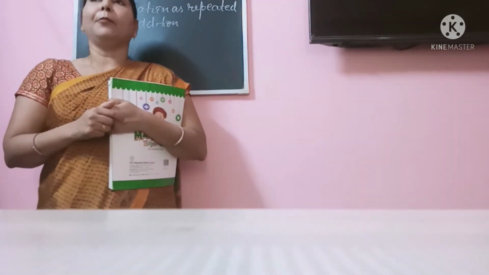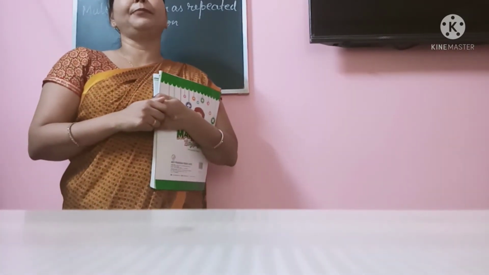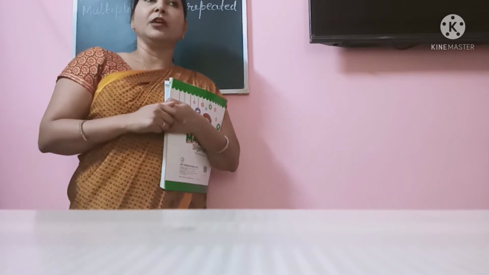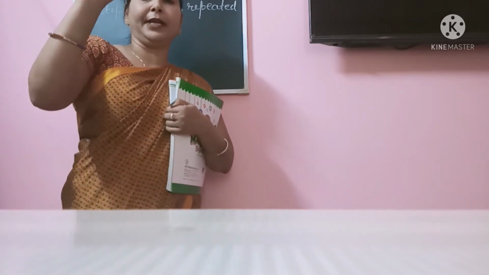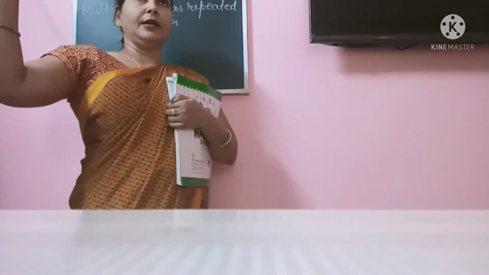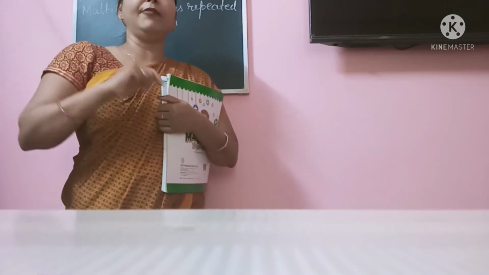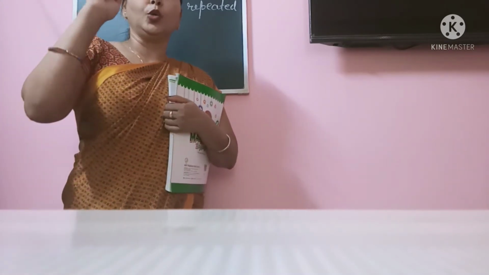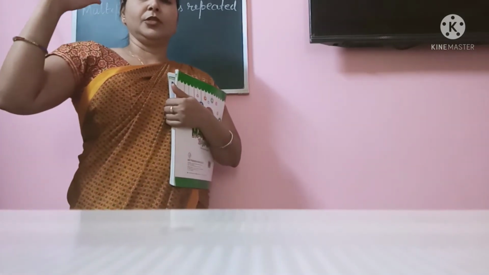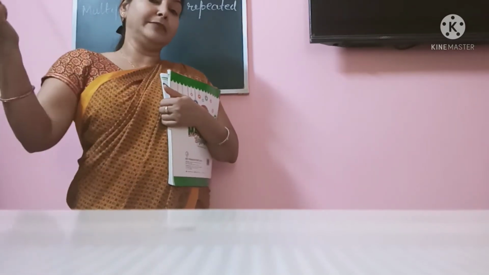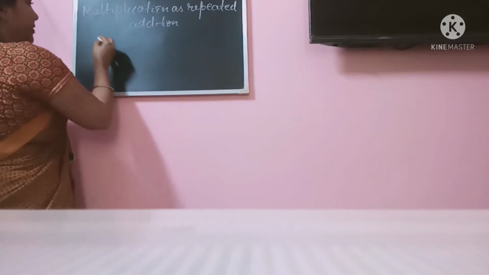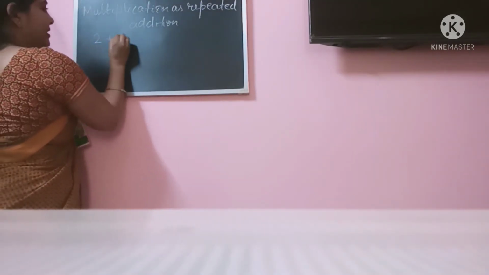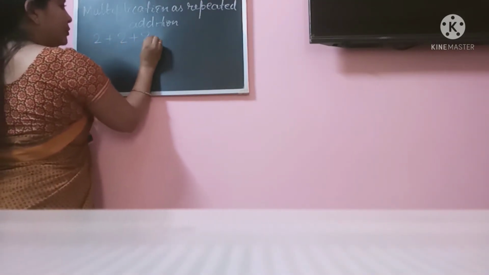Now multiplication is also known as repeated addition. Suppose I want to multiply 2 four times. If I add 2 four times, the answer will also come the same. For example, 2 plus 2 plus 2 plus 2.